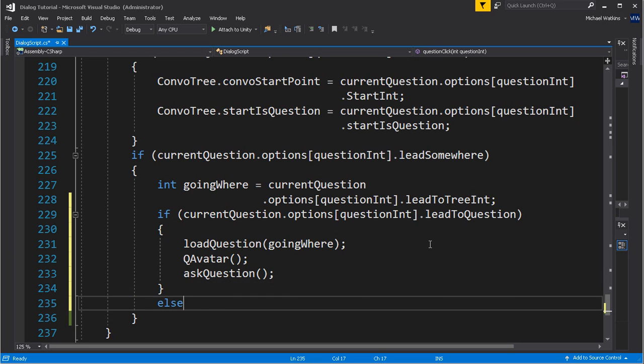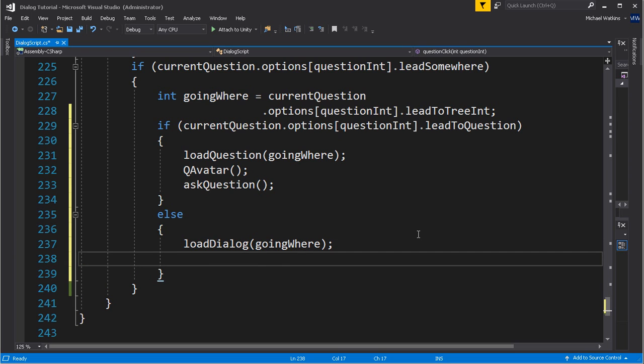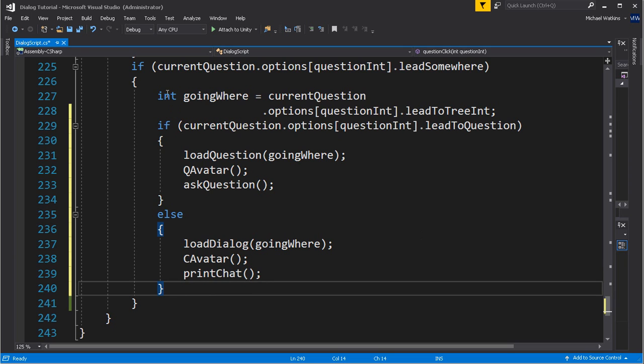What if when we click an answer, we're not going to a question? We can go to a conversation. So we're going to load dialog. Which dialog are we loading? The one in going somewhere. And what else do we need? We need our avatar. And lastly, we need to print the chat onto the screen. Okay, so all of that is saying that we are going somewhere. Here we said we are leading to somewhere by clicking on this. And we're either leading to a question or we're leading to a dialogue.